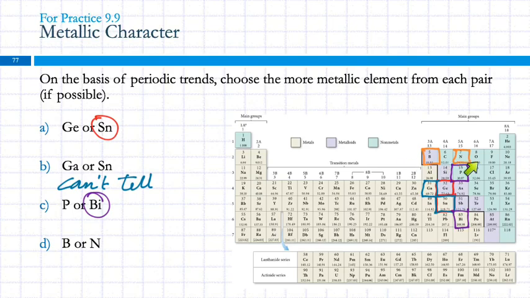So as I'm going across, they become less metallic, so that means that boron is more metallic. If I looked at like sulfur and chlorine, or maybe fluorine and chlorine, they're both nonmetals, right? They're not metallic. But which one is more metallic? Chlorine. Okay?